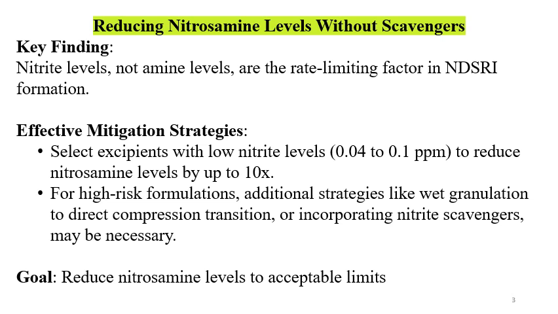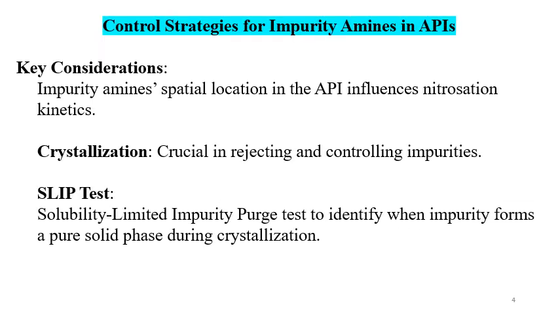For high risk formulations, additional strategies like a wet granulation to direct compression transition or incorporating nitrite scavengers may be necessary. So if your formulation is high risk, then you can change the manufacturing method from wet granulation to direct compression, so that you can avoid the use of water and heat during the drying process. Also, you can incorporate nitrite scavenging agents to reduce NDSRI formation. The goal is to reduce the nitrosamine and NDSRI levels to the acceptable limits or acceptable daily intake.